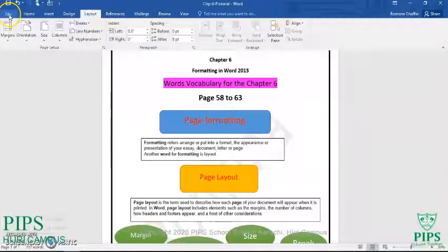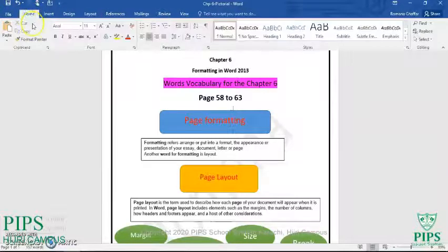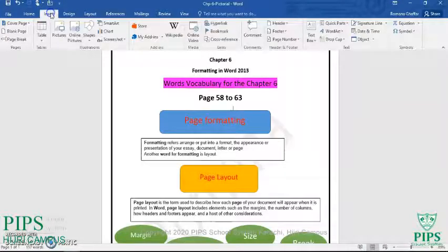We discussed in the last class that the Home tab is related to font, paragraph styling and everything. In the Insert tab, we are inserting pages, pictures, shapes, headers and footers. The third is called Design.